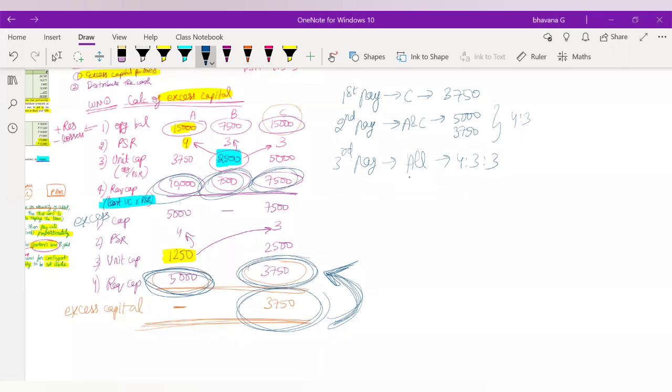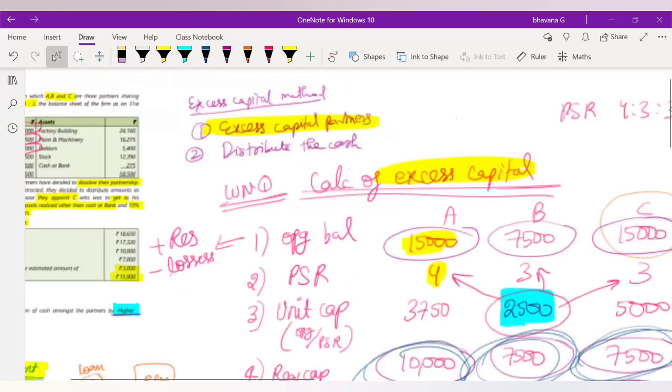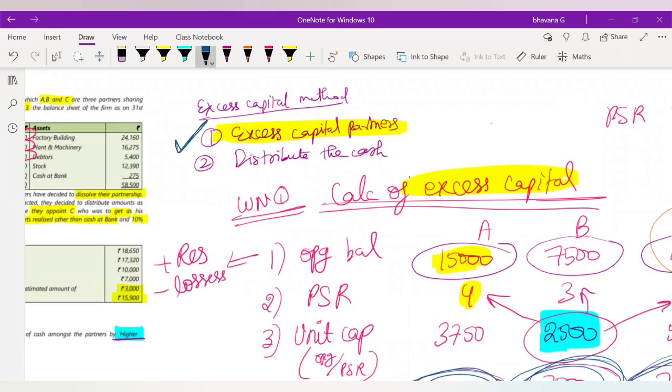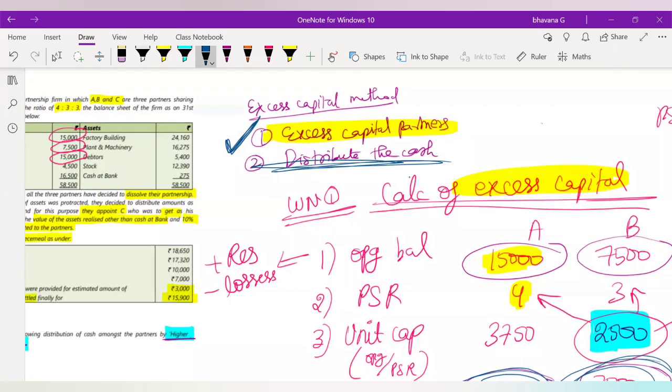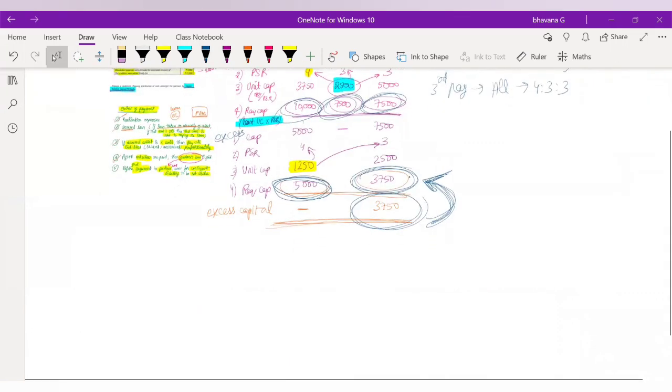I hope you guys don't have any doubt until this. Now we are going to start with the sum. So whenever you start a sum, the first step which I told you in excess capital method, to find out the excess capital of partners, is complete. Now we are going to do the second step, which is distributing the cash. Okay. So now I'll teach you how to do that.